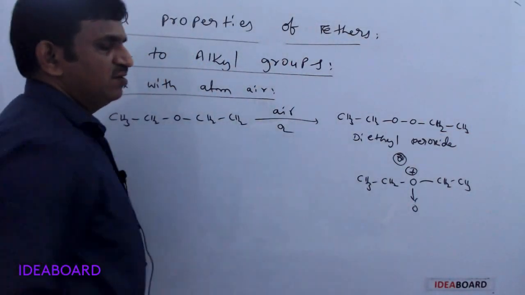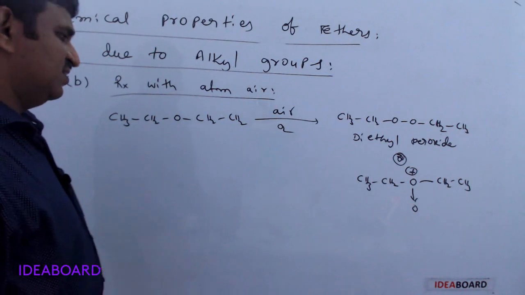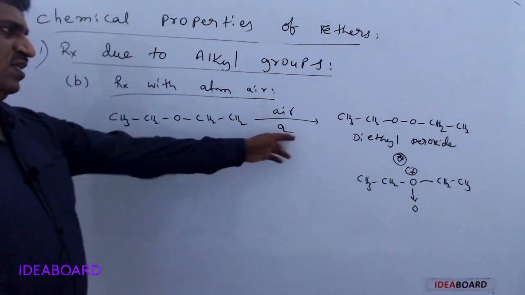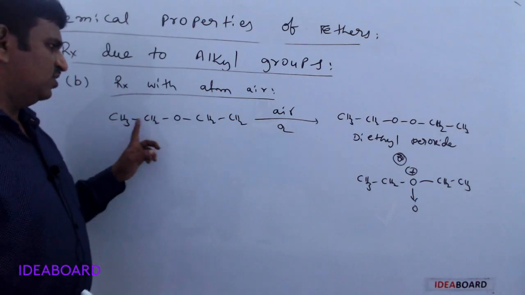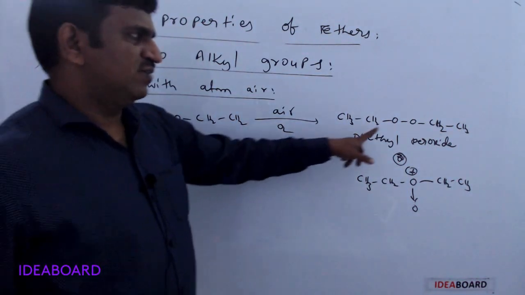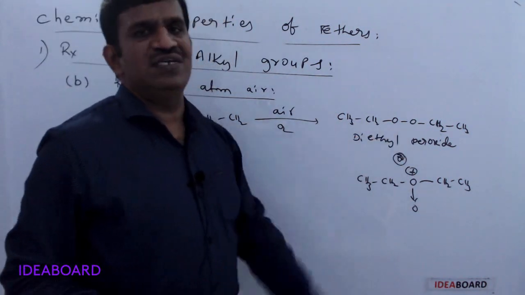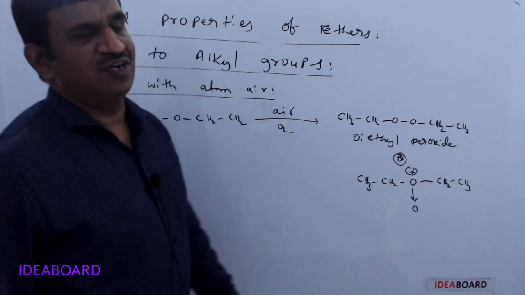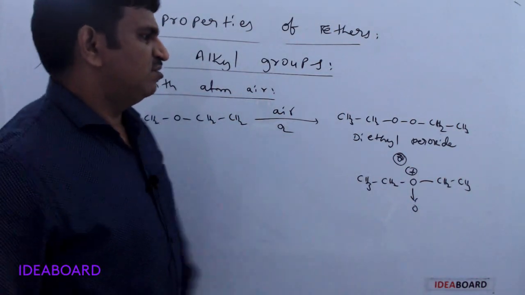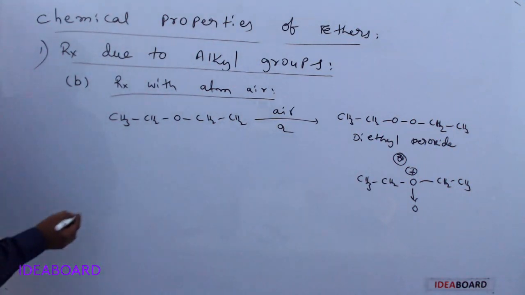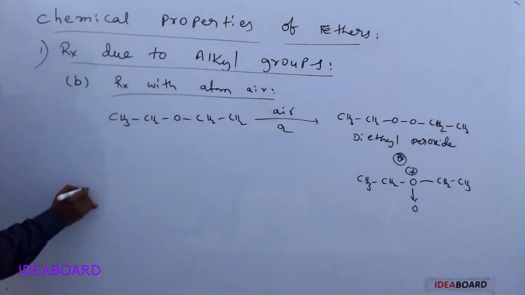So the ethyl ether reacts with oxygen and gives a peroxy bond containing ether, which is called diethyl peroxide, and the peroxide present in the ether can be removed.